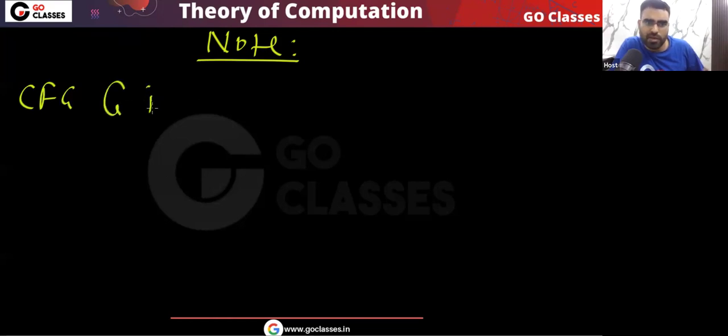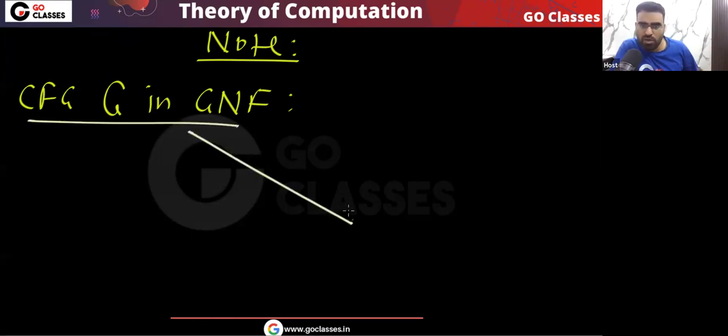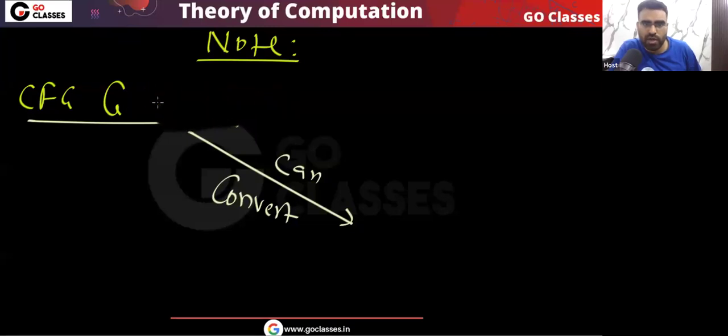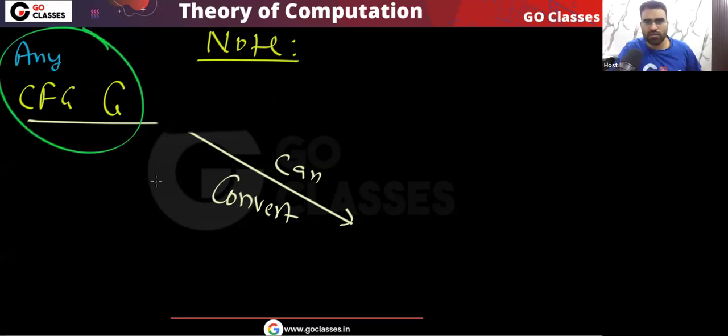Okay. Now remember, just like Chomsky normal form, here also the same thing. If you have any context-free grammar, so let's assume you have a context-free grammar G, you can take any context-free grammar G. What I can do is convert any context-free grammar G into GNF.